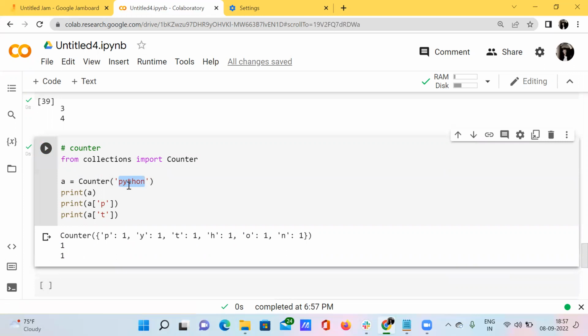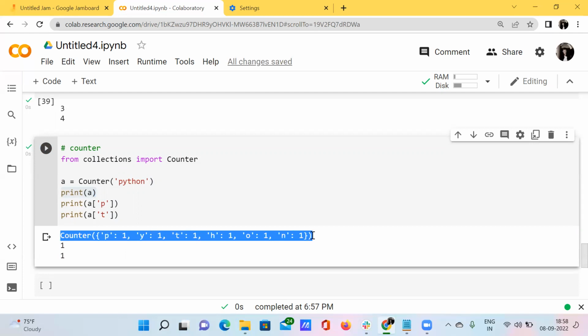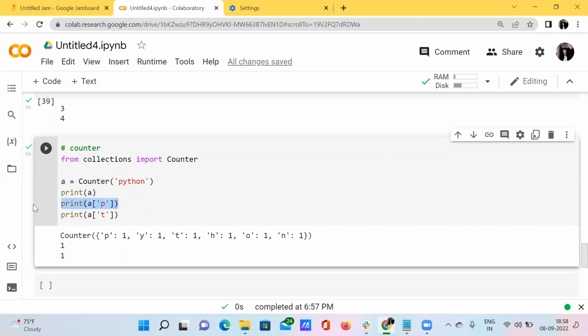See here, I just want to know how many p's are present inside this particular string. I have only one p, so I have got the output as p1. I have just printed the whole elements, so that's why I have got the output as these elements. And for this particular statement, I have got the output as 1.